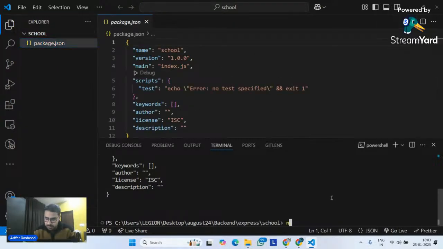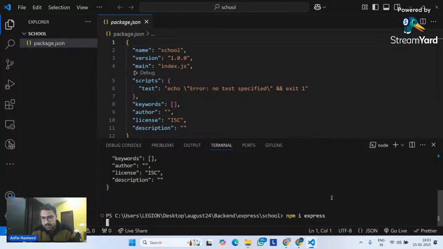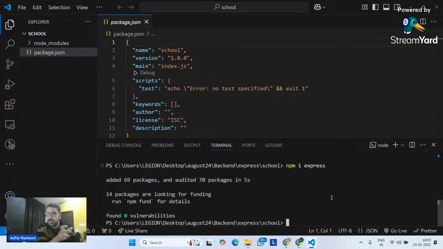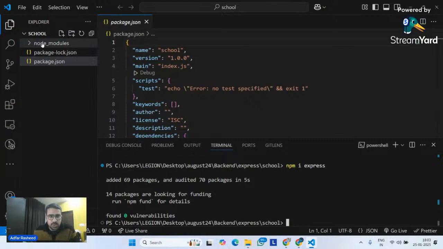Now I will simply run npm i express. Once I do npm i express, it will install this dependency using npm, the node package manager. And once we install, you can clearly see node_modules and package-lock.json. Done.